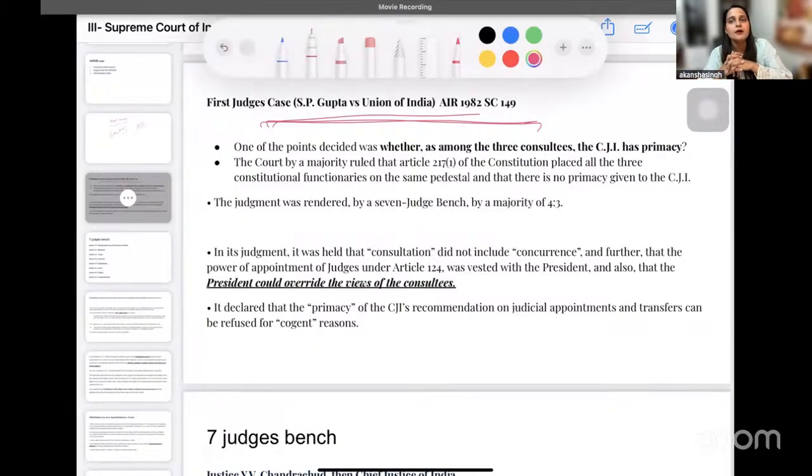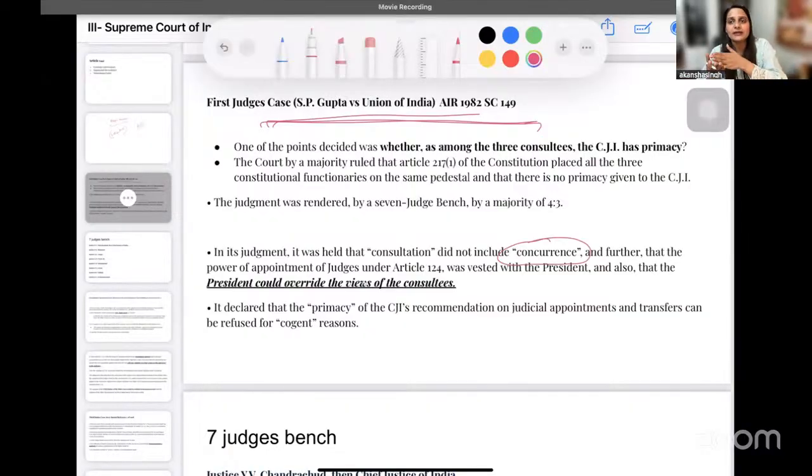First judges case ऐसा पहला case है जहां पर the Supreme Court itself gave the power to the executive. Itself said that the consultation that is to be done with the Chief Justice of India does not have to mean concurrence. So जो भी Supreme Court के Chief Justice ने consultation में बताया है President को, वो binding नहीं है President के ऊपर, and therefore हमने power किसको दे दी? हमने power दे दी executive को with regard to the appointment. Okay, so the President could override the views of the consultees.